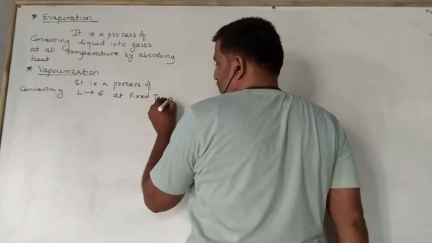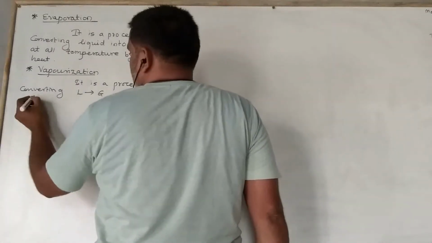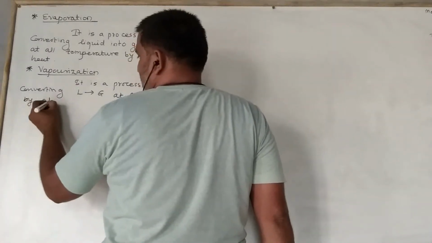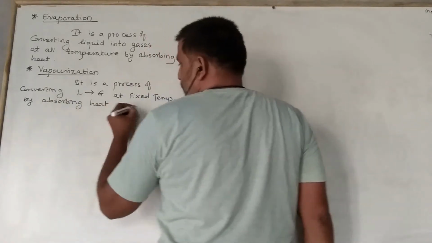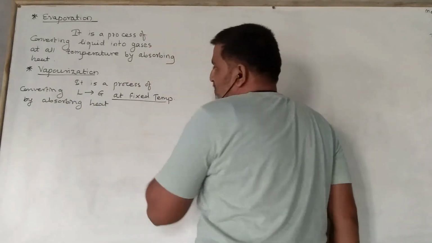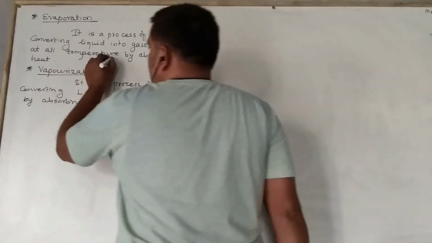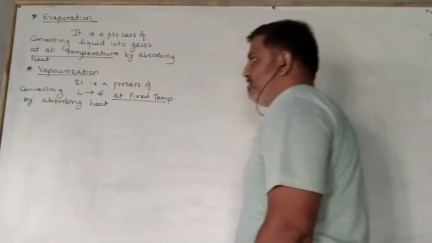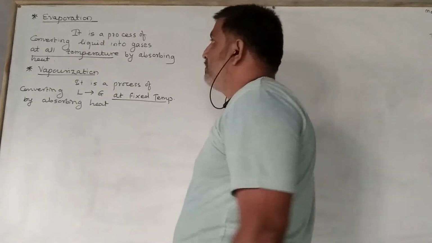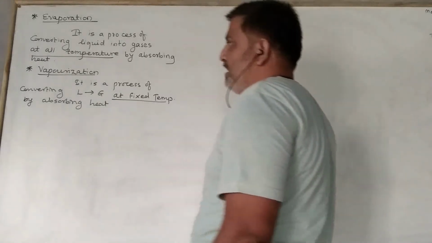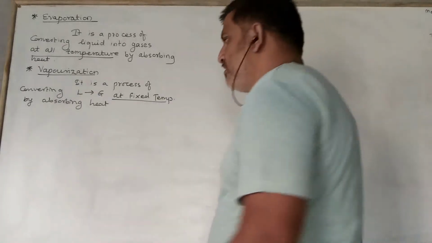This is important. Okay? By absorbing heat. So the main difference: this happens at a fixed temperature, this happens at all temperatures. This is the main difference between evaporation and vaporization.